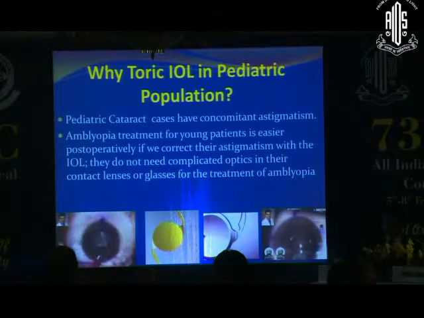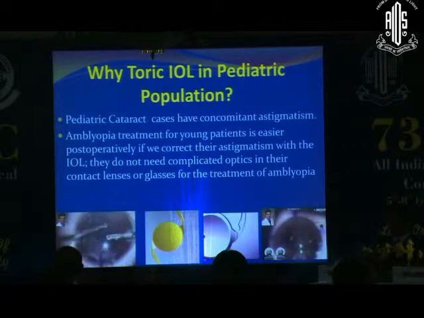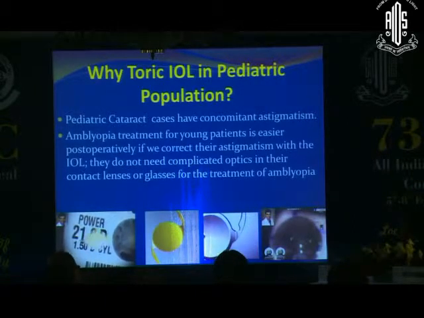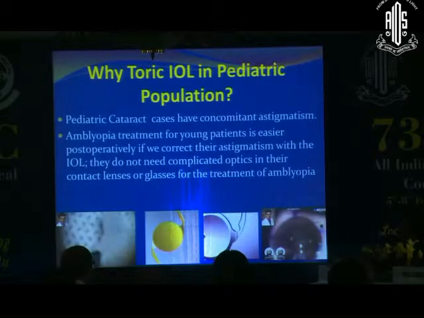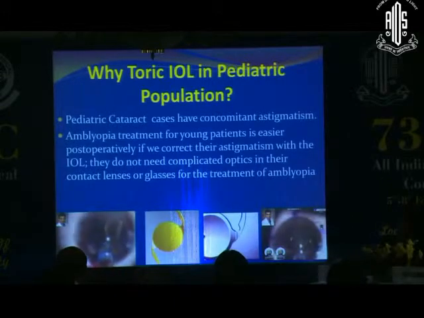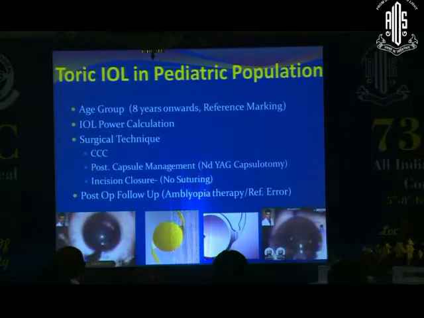As we all know from our experience, once you do a pediatric cataract surgery and implant the lens, one of the major challenges most of us face is the management of amblyopia in these young children. If you implant a toric lens in children, then perhaps the management of amblyopia becomes much easier, because most of the time these children don't use glasses, or it's difficult to use a contact lens for providing them uncorrected distant visual acuity. So toric lenses can be a very good option in children.